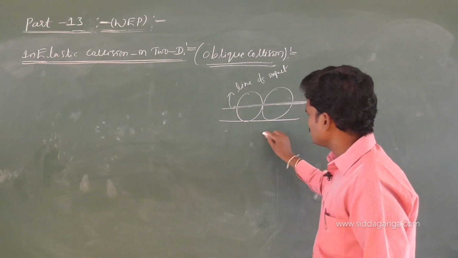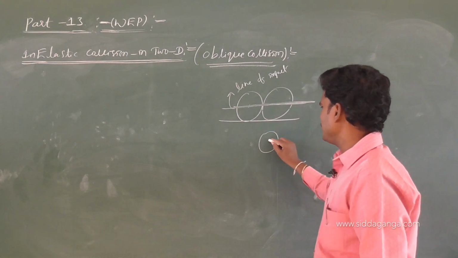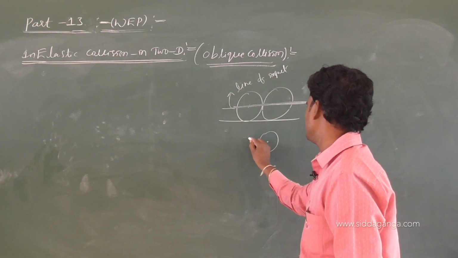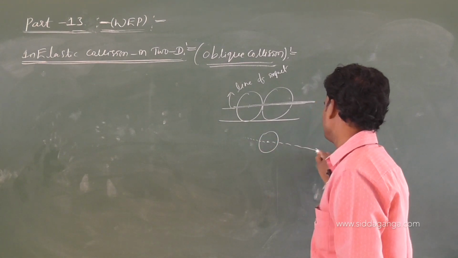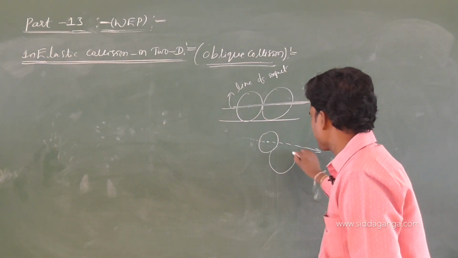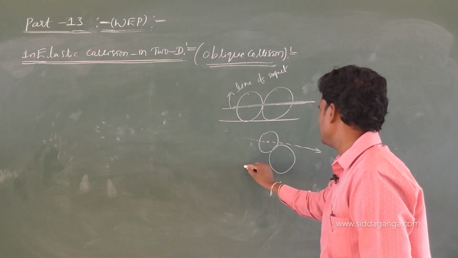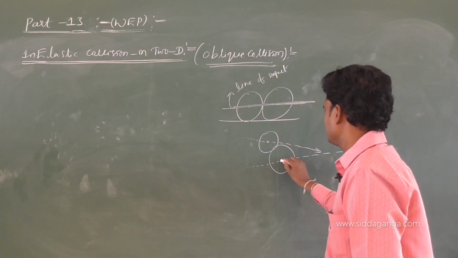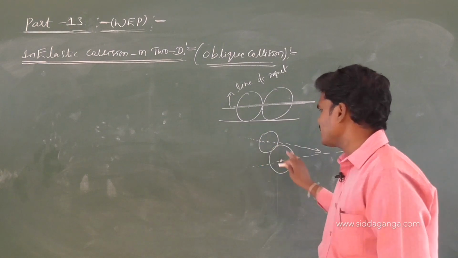Or suppose one body is moving like this, one body moving in this direction. This is the motion of the body. One more body moving in this direction. See, this dotted line is there, no?